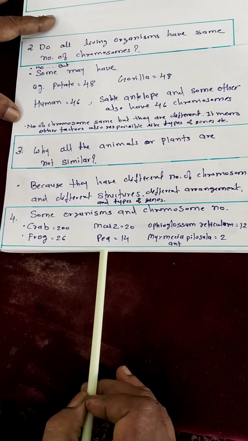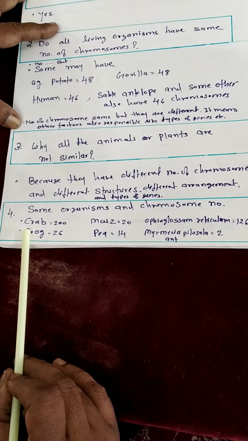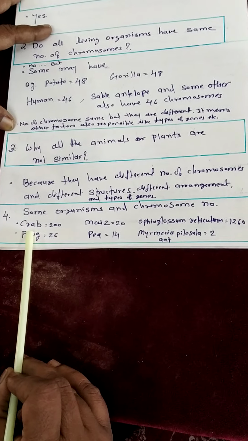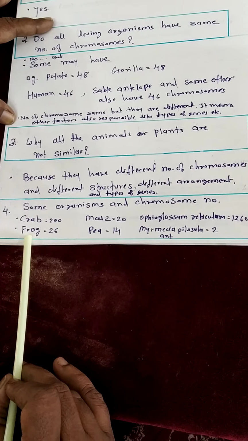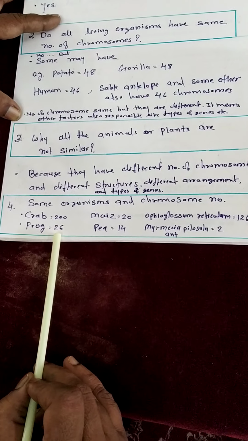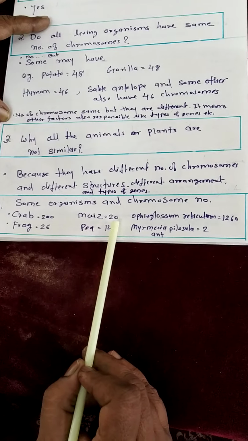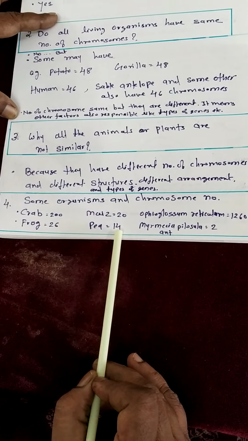See some examples here, some organisms and their chromosome numbers. Each cell of a crab contains 200 chromosomes. A frog cell contains 26 chromosomes. A maize plant cell contains 20 chromosomes. A pea plant contains 14 chromosomes.